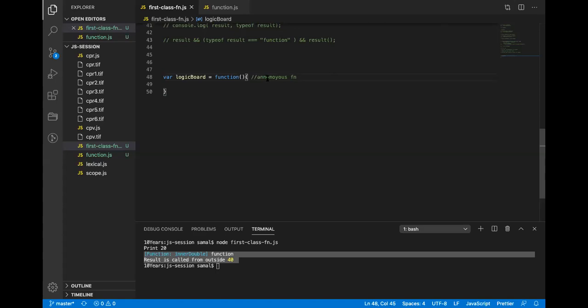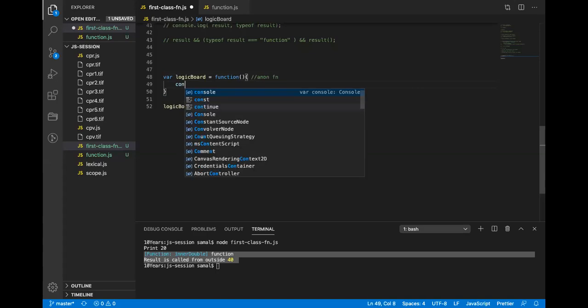Let me just simplify it. Let's call it anon. And this variable holds the reference to this function. Right? And I can call this function, logic board. Console.log.